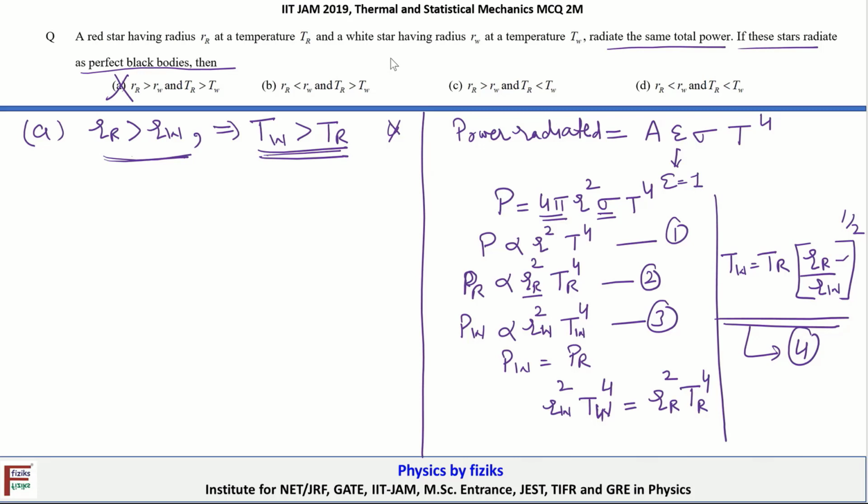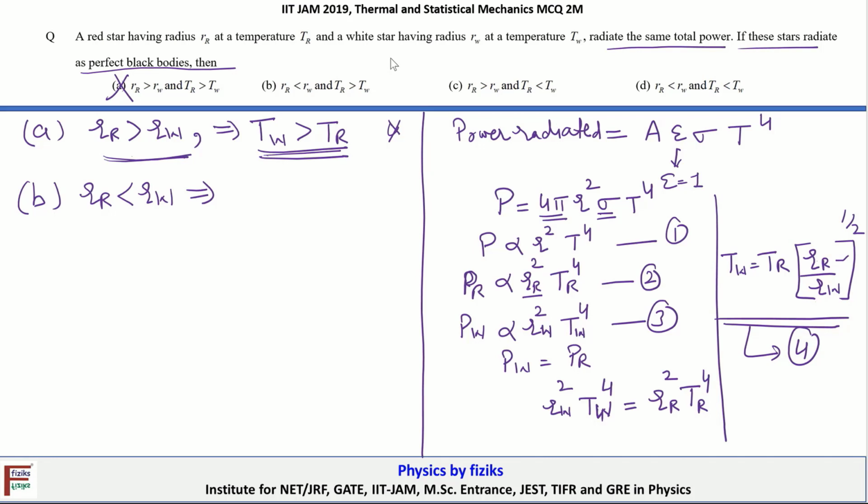Now let's take a look at option B. What is given in option B? When RR is less than RW, what does this imply? Let's take a look at equation 4. When RR is smaller than RW, we get a quantity under the root which is smaller than unity.